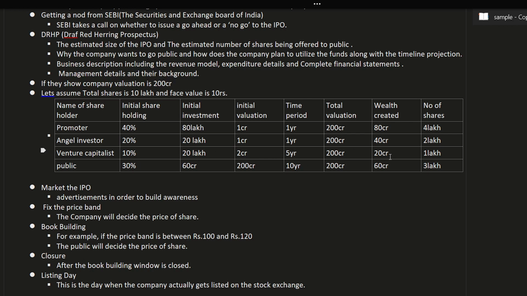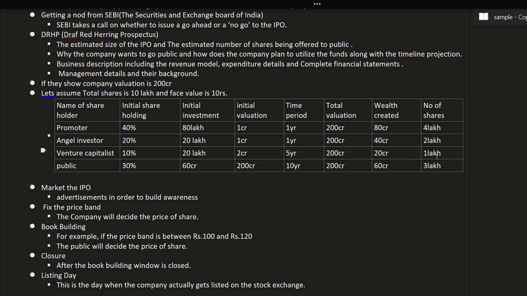Now it has become worth 20 crore, and what will you do? Most of the time they may exit. The venture capitalist gets 20 crore from 20 lakh, then he will exit. He will sell his shares.